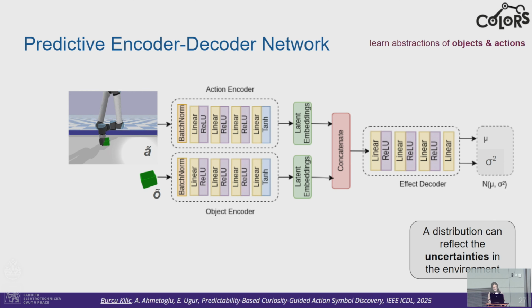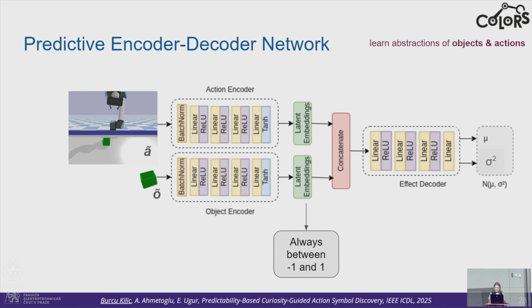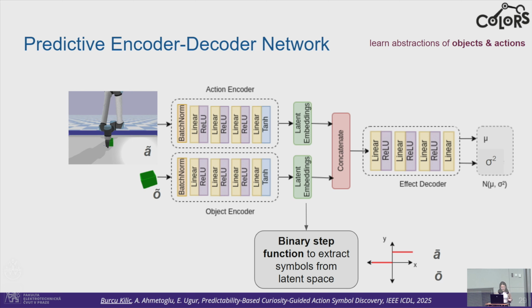Here we predict the distribution because we want to better reflect the uncertainties in the environment and in the predicted effects. Also, for the symbol extraction part, by having tanh activation as the output function of the encoders, we guarantee that the embeddings are always between -1 and 1, so that we can use a binary step function to binarize them.